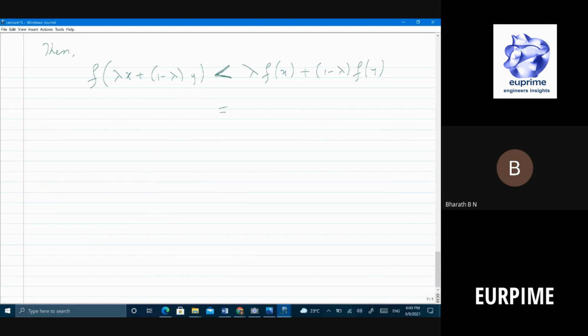Lambda f of x plus 1 minus lambda f of x is what? f of x. So this is definitely not equal to x or y if lambda is not equal to 0 or lambda not equal to 1. So I'll pick lambda equal to half, for example. It's x plus y by 2. X plus y by 2 can never be equal to x or y, right?